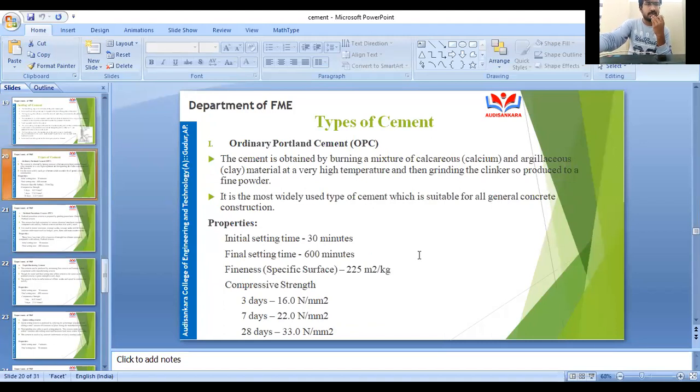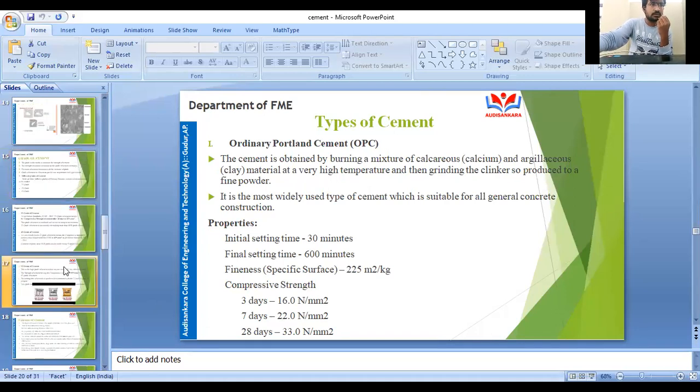During the manufacture itself, if we change the proportions of the material, then we get different types of cements, right? What are the different types of materials that we are going to change?